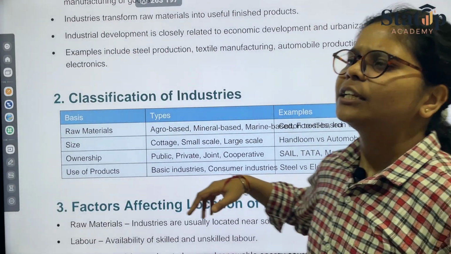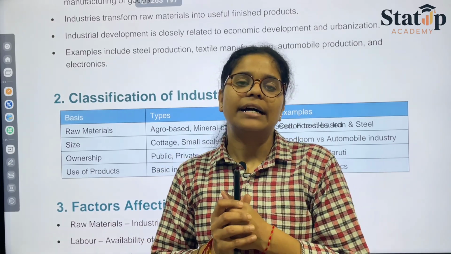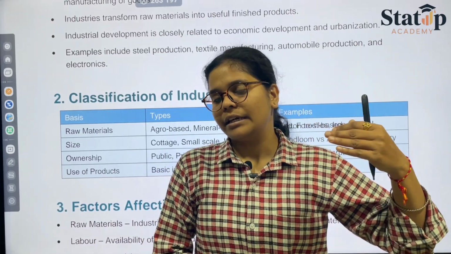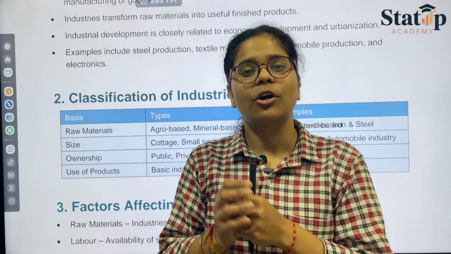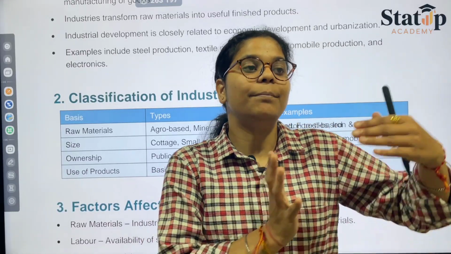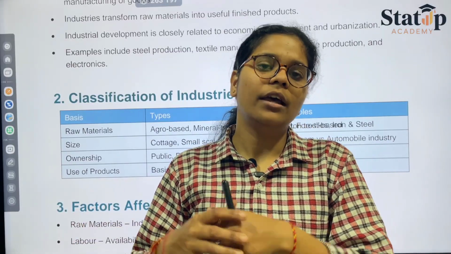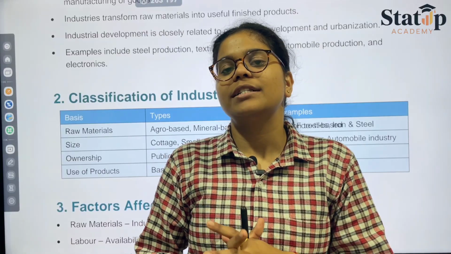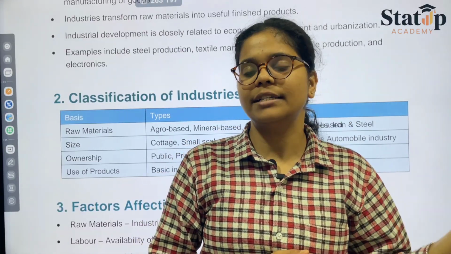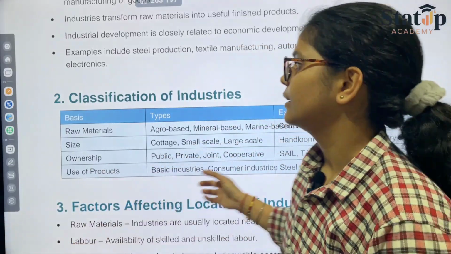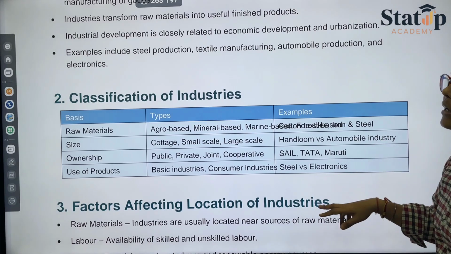You will find that people in rural areas seem to have fewer industries as compared to people living in urbanized or populated states. Why is it happening? Because the availability of raw materials in these particular areas is more as compared to the rural areas. That's why the development of industries is usually seen in the urbanized state as compared to the rural state. Then we have examples like steel production, textile manufacturing, automobile production, and electronics.